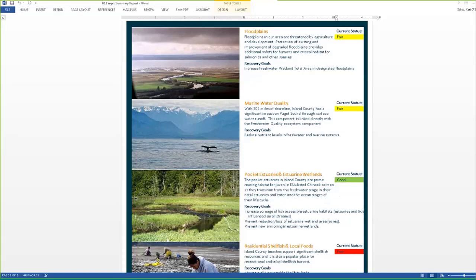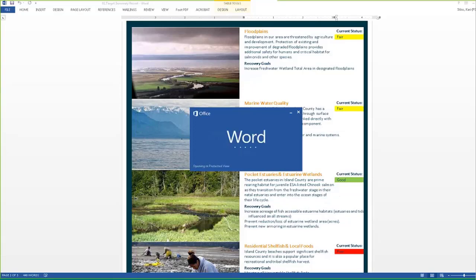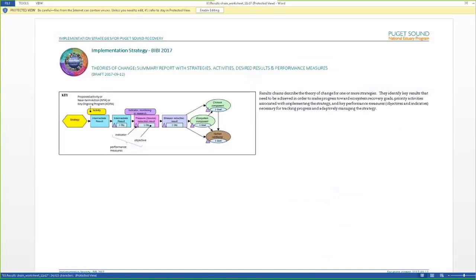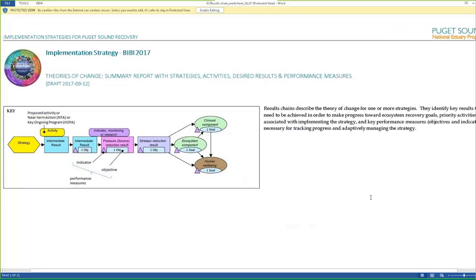Now what I'm going to pull up for you is a report created in the exact same way with the one click, and what it does is it pulls all of the results chains out of the file. So again, we've branded this. This is an 11 by 17 tabloid size worksheet so that people have enough room to work on this either by hand or in Word.